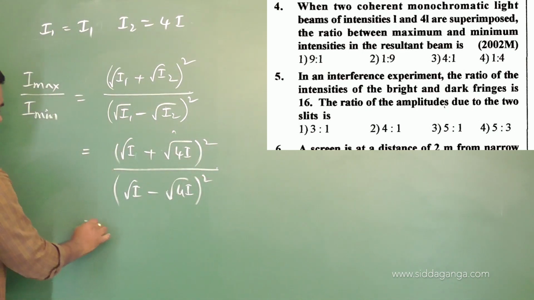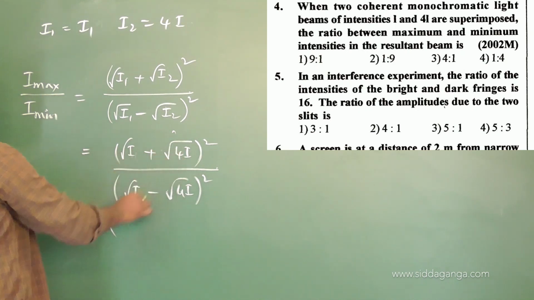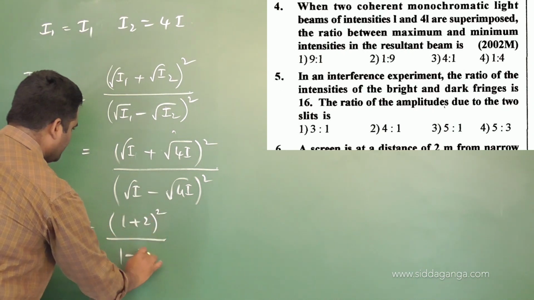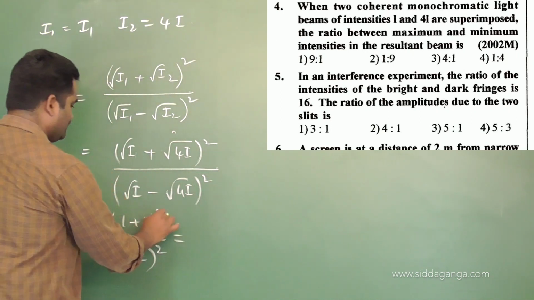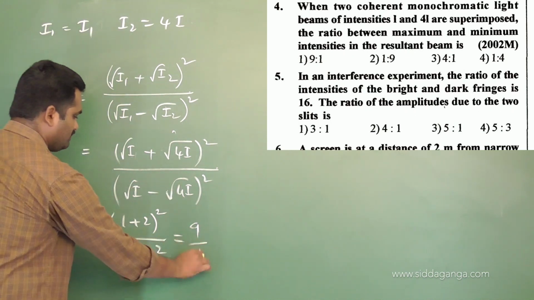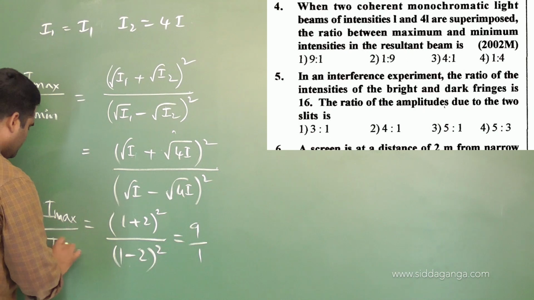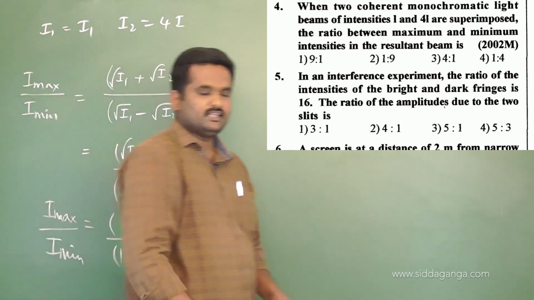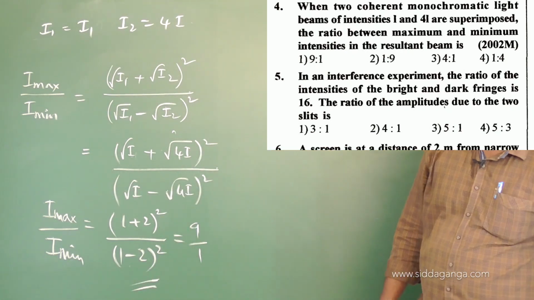See, root I you can take common, remaining is what, tell me? In the numerator it is 1 plus root 4, which is 2. 1 plus 2 whole square divided by 1 minus 2 whole square. 1 plus 2 is 3, 3 square is 9. 1 minus 2 is minus 1, minus 1 whole square is 1. That's why I maximum by I minimum will be equal to 9 is to 1. You will get the answer here. This is the answer: I maximum by I minimum equals 9 is to 1.